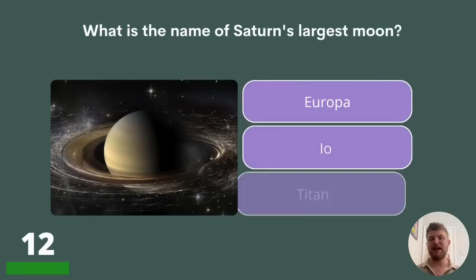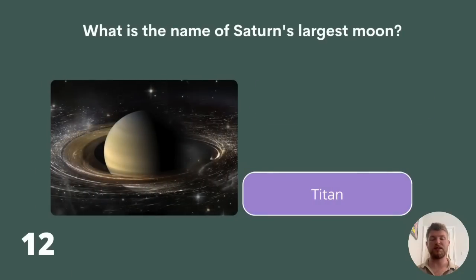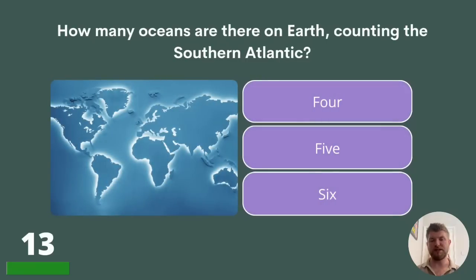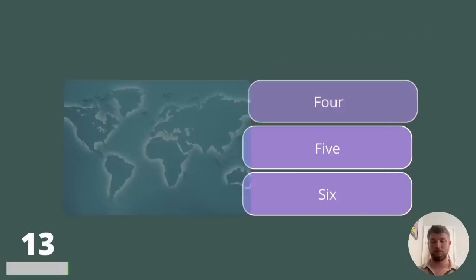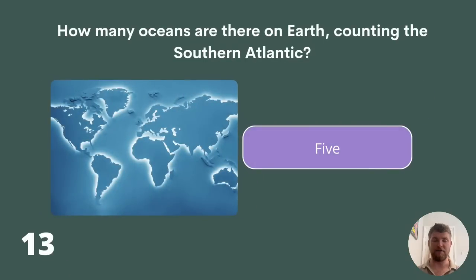12. What is the name of Saturn's largest moon? Europa, Io or Titan? Saturn's largest moon is called Titan. 13. How many oceans are there on Earth, counting the Southern Atlantic? 4, 5 or 6? The answer is 5.